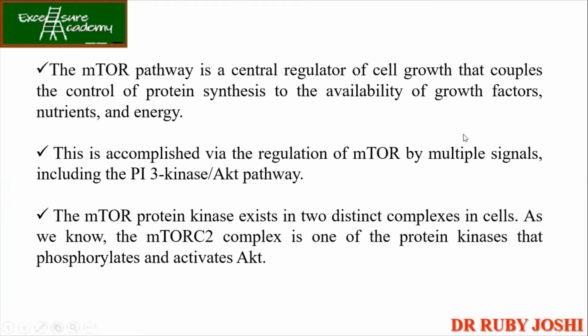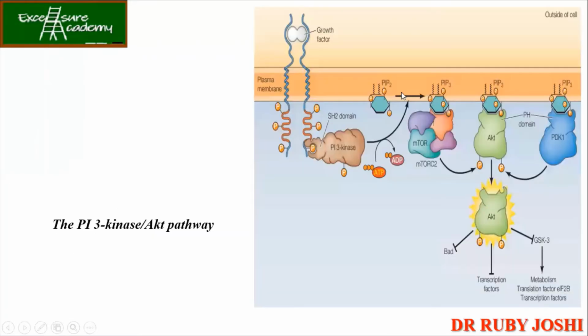Now, this is accomplished via the regulation of the mTOR pathway by multiple signals, including the PI3 kinase and AKT pathway. This we have learned in the previous lecture. So they exist in 2 distinct complexes in cells. As we know, mTORC2 is one of the protein kinases that phosphorylates and activates AKT. ठीक है, तो ये हमने पिछले लेक्चर में पढ़ा है कि mTORC2 कैसे AKT को एक्टिवेट करता है and then how once it gets phosphorylated it enters the nucleus. Okay, this is just to summarize what we have discussed in the previous lecture.